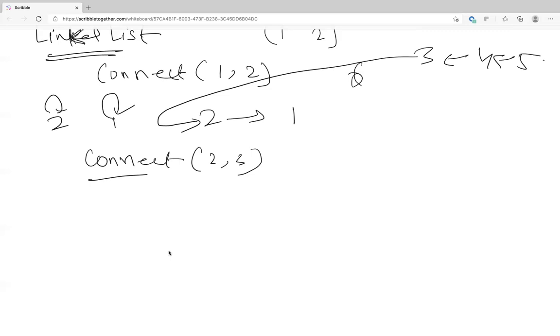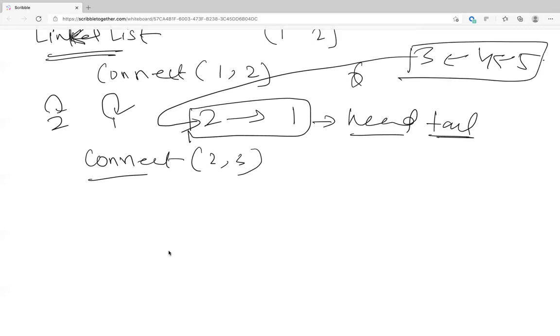Okay, let's not go with the linked list. It's like the internals of a hash map approach, where you're bucketing elements together, and connecting is just linking one bucket to another in O of 1. Let's say this linked list: you already know what its head is and what its tail is, and similarly for 3, 4, 5. Let's say you implement a linked list as a different class with 2 pointers, the head and the end. So basically a linked list is nothing but a cluster.